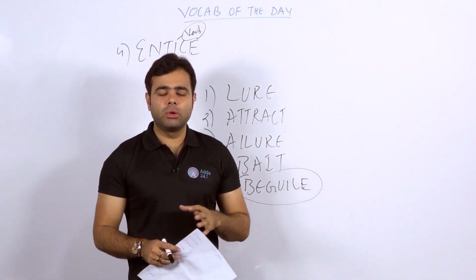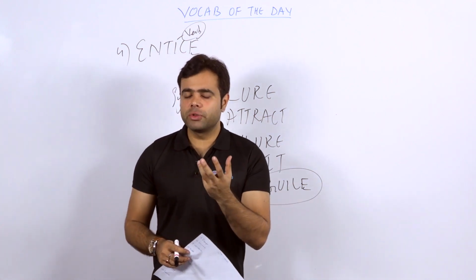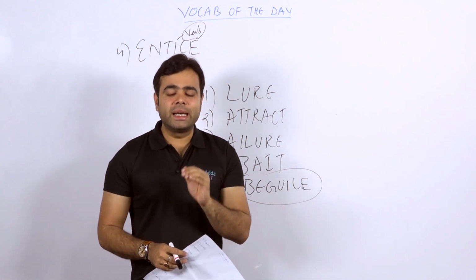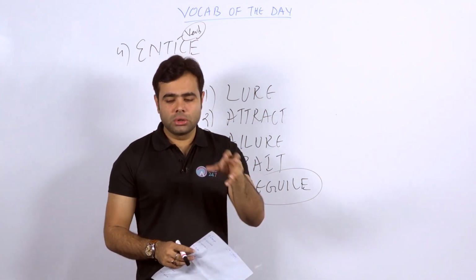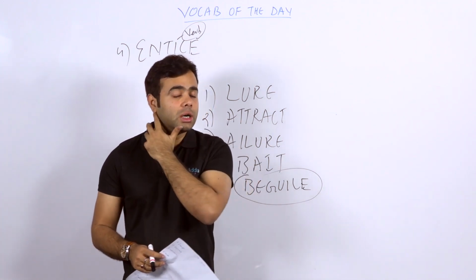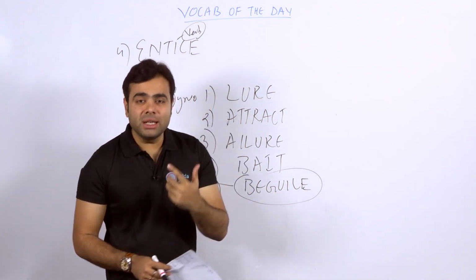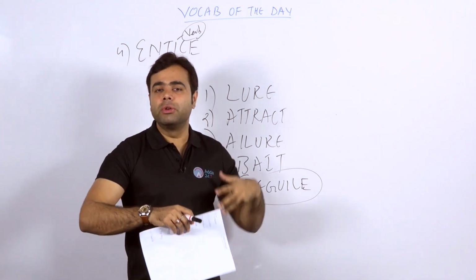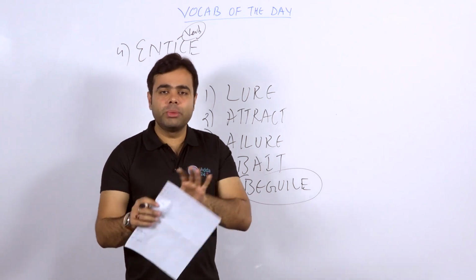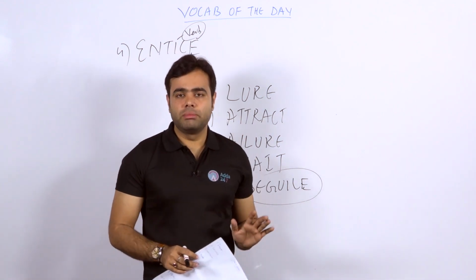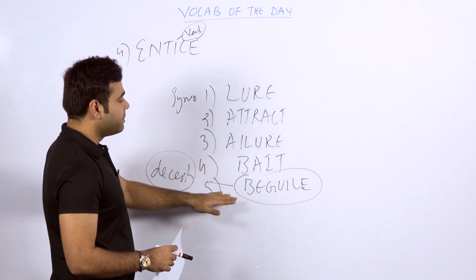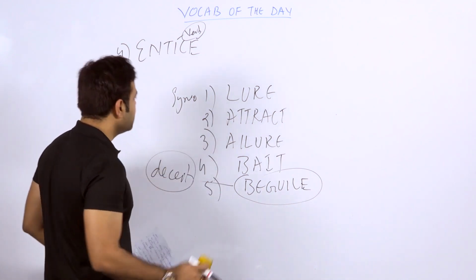They thought to entice him, and they sent their messenger to Caesar's place. He tried to beguile Caesar, because he was luring him, making him attracted to his words, and after that to make him just go dead, isn't it? So lure, attract, allure, bait, and beguile, these words I have taken as the synonyms of entice.